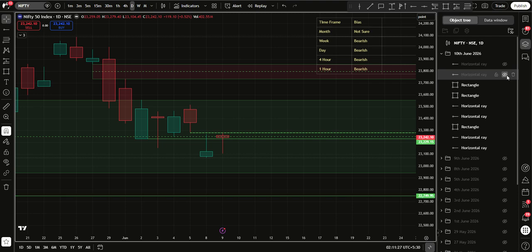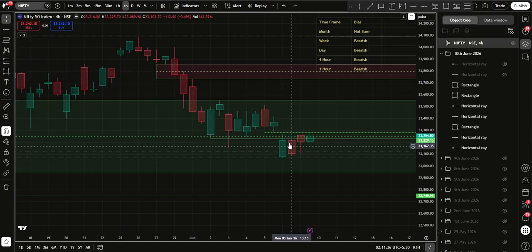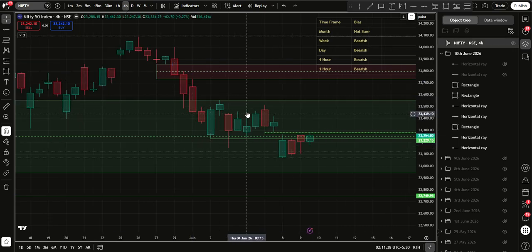We need to move down the time frame. Then that is going over to the 4-hour time frame. On a 4-hour time frame, Nifty is bearish. This is a swing high. This is a lower high, so Nifty is bearish.